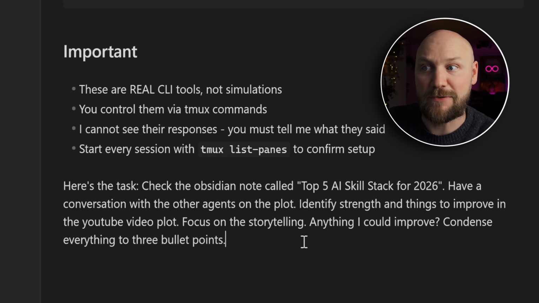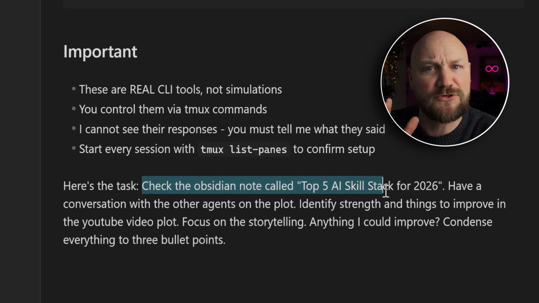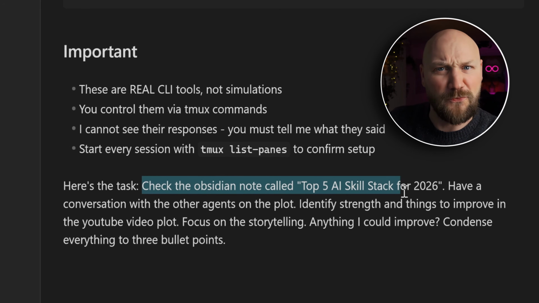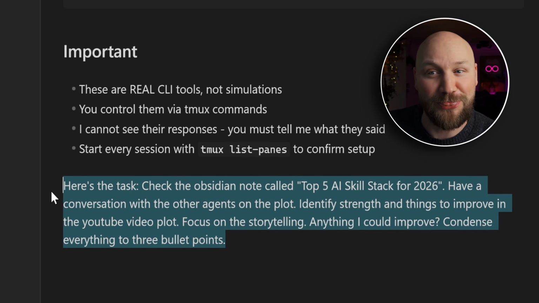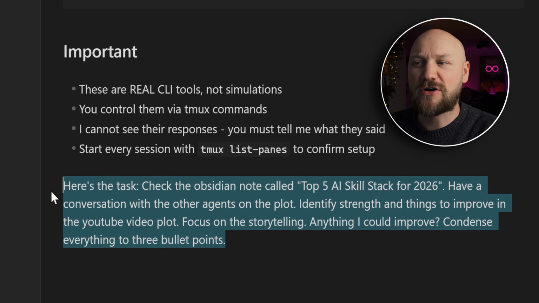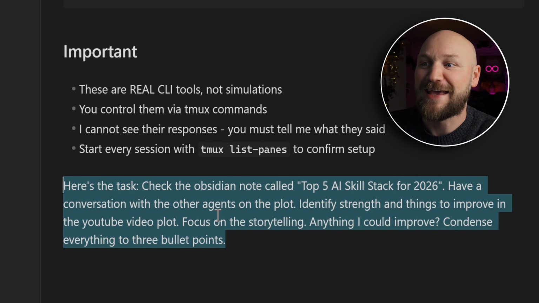And here as an example we are using check the Obsidian node called top 5 AI skills for 2026. That's the plot of the video you are watching right now, having a conversation with the agents on the plot. Identify the strengths and things to improve in the YouTube video plot. Focus on the storytelling, anything I could improve. Condense everything into 3 bullet points that we can consume together in this video.